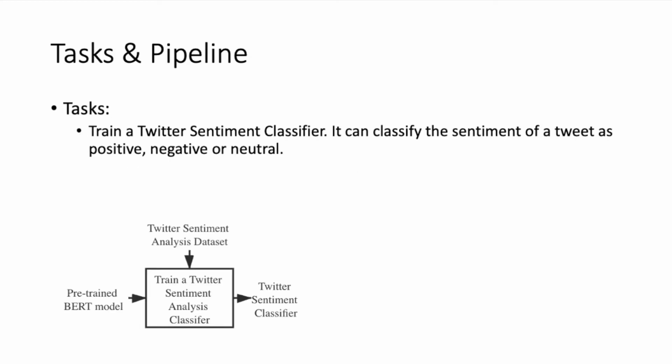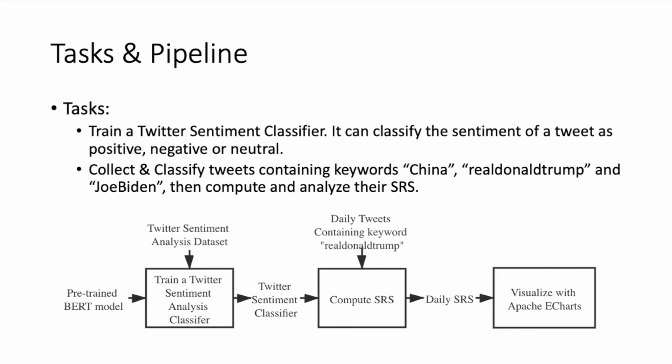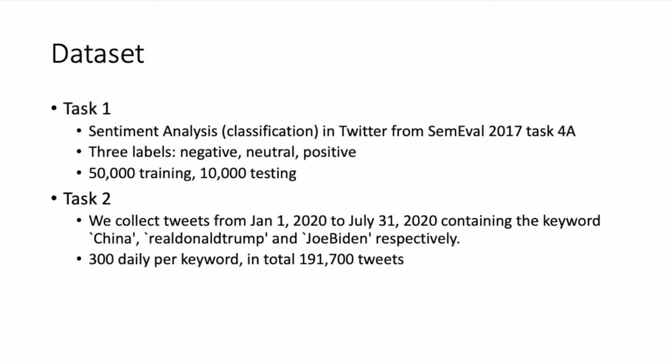I divide the problems into two subtasks. First, we train a Twitter sentiment classifier. It can classify the sentiment of a tweet as positive, negative, or neutral. Second, we collect some tweets containing keywords we're interested in, classify the sentiment, then compute the SRS and analyze it. We use two datasets. In the first task, we use the sentiment analysis in Twitter dataset from SemEval 2017. In the second task, we collect our own data, tweets in the last 7 months for certain entities.